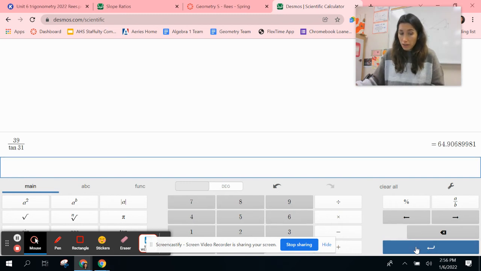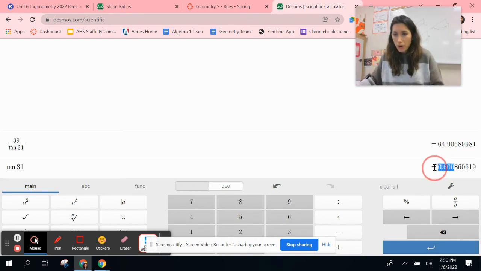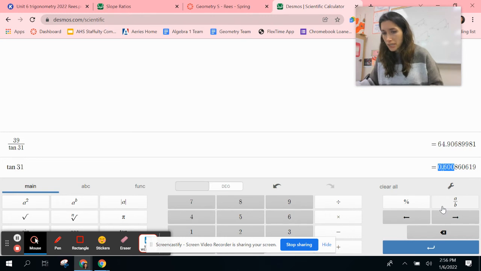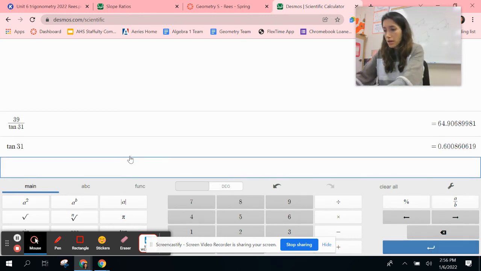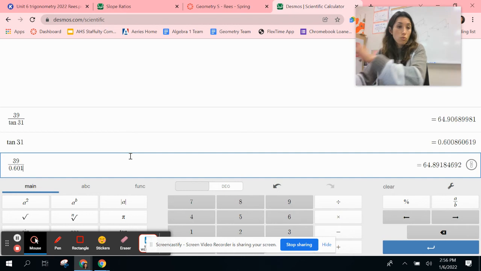Now, alternatively, we would have figured out, okay, well, what's tan 31? Okay, it's 0.601. 600 would round to 601. And then I said, okay, let me take 39 and let me divide it by 0.601.